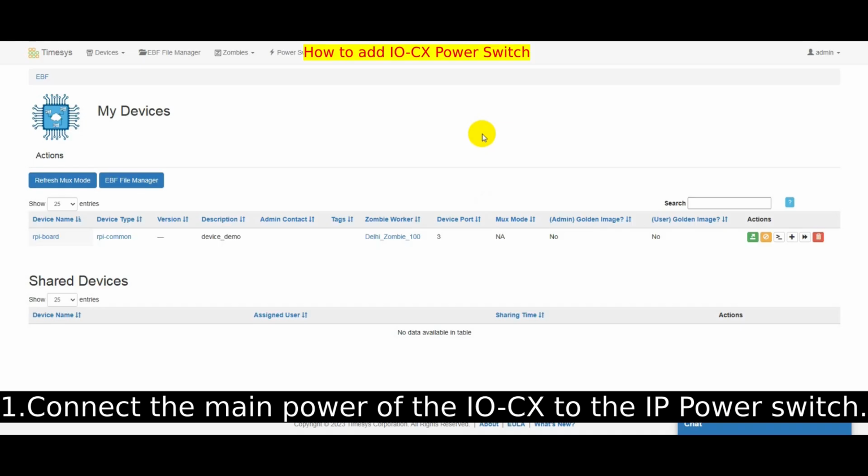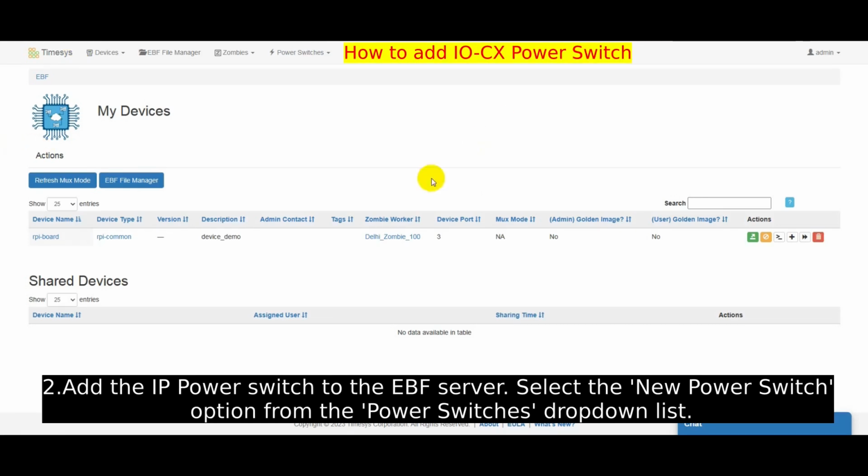This video reviews how to add an IOCX power switch using EBF. To begin, you are required to connect the main power of the IOCX to the IP power switch. Now, you need to add the IP power switch to the EBF server.